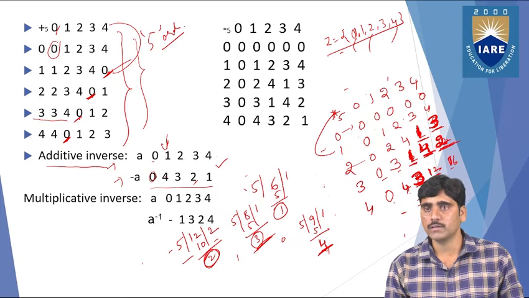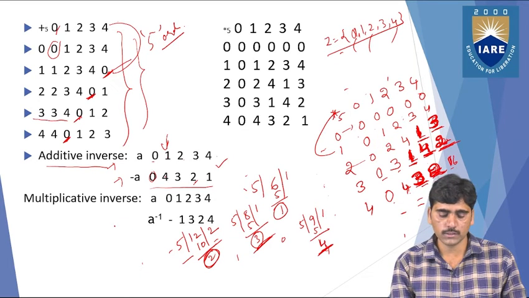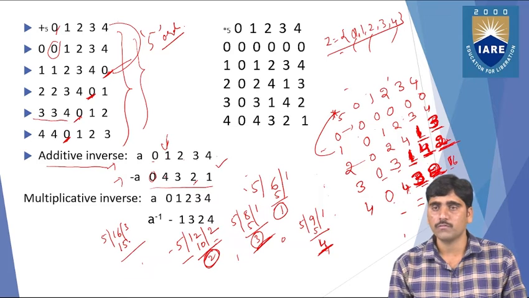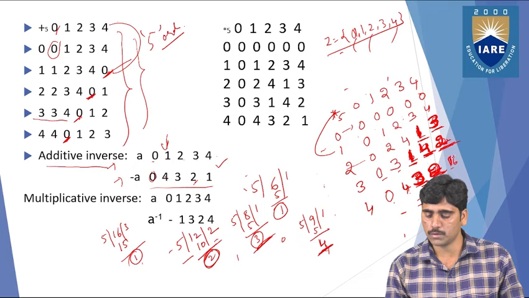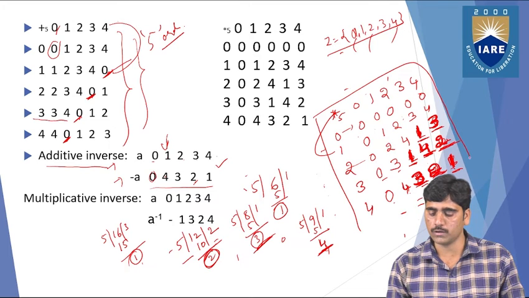For the 12, we got 2 as the remainder, so you can directly replace 12 with 2. And for the 16, you can divide 16 by 5. 5 threes are 15, so 16 minus 15 is 1. So the remainder is 1. This is the way you will get all the values.